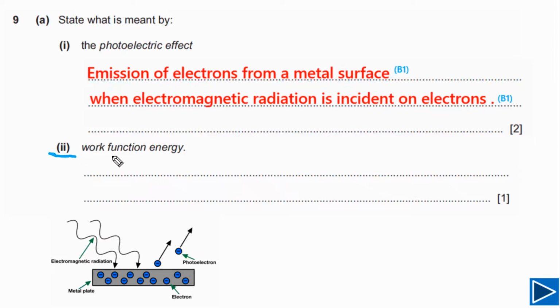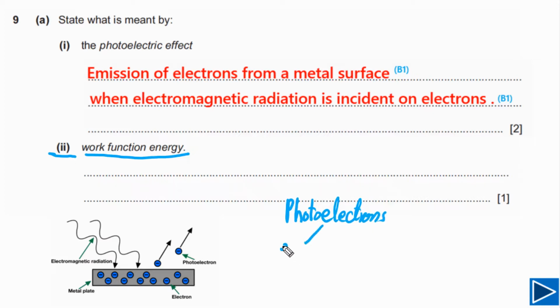For the second part, we need to state what is meant by work function energy. This depends on emission of electrons, meaning when photoelectrons are emitted and when photoelectrons are not emitted. This is the condition for emission of photoelectrons. So let's try to understand when they are emitted and when they are not emitted.